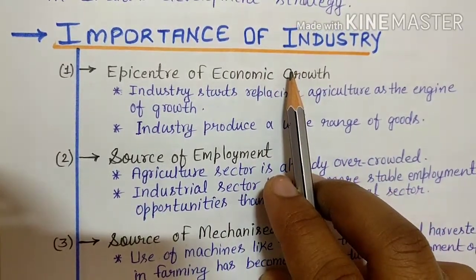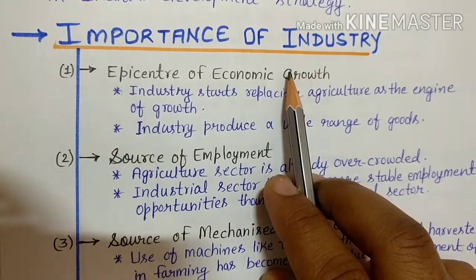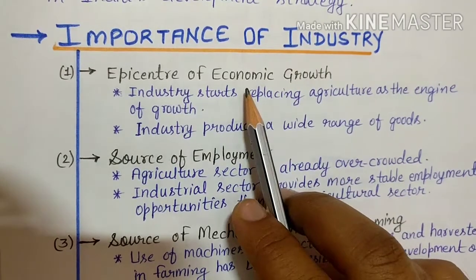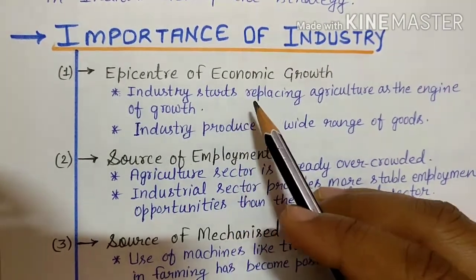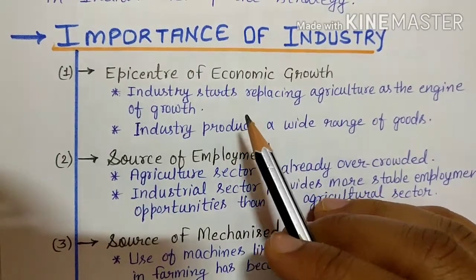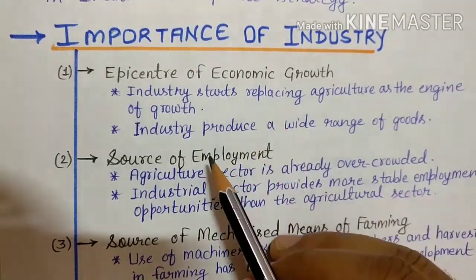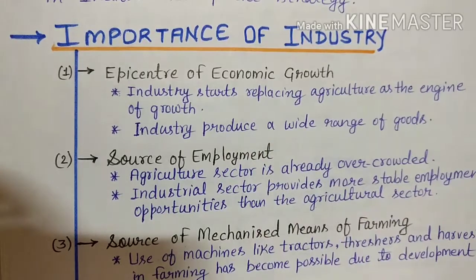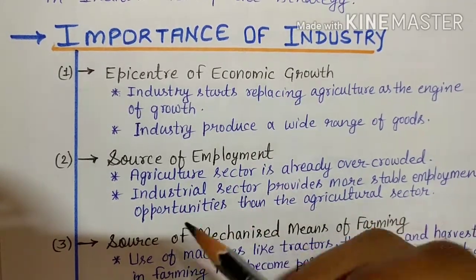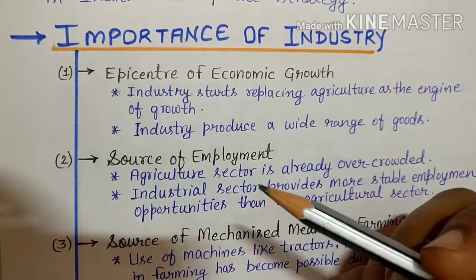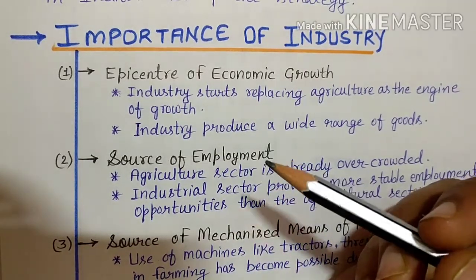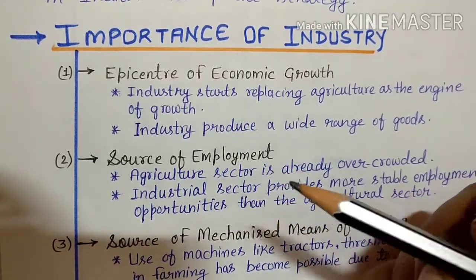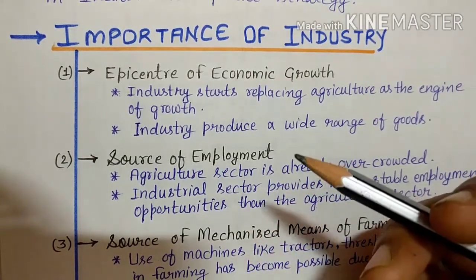Because agriculture does not have a wide range of goods, but industry provides a wide range of goods which consumers like to consume when their income rises. In case of agriculture, there are limited agricultural goods. Even when people's income rises, they tend not to increase consumption of agricultural goods too much.